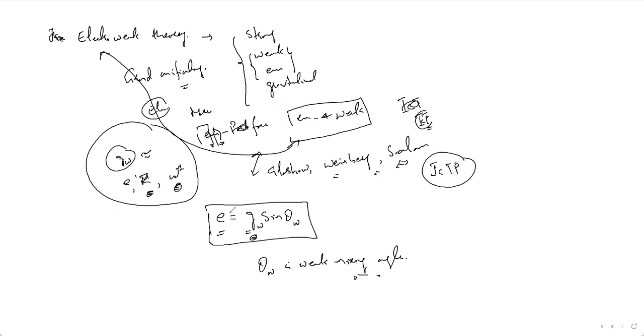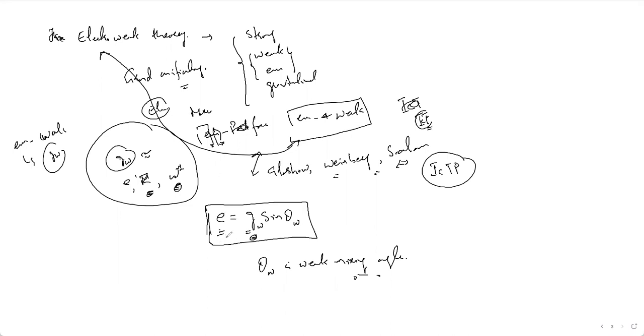Okay, there is very complex mathematics behind this equation, but we are not going into that detail. I'm just taking you directly to this equation, which will give you the relation for the electric charge e, because as I said, this is an electroweak theory, so it involves both the electromagnetic as well as the weak force. This charge comes from the electromagnetic part, and g_W is the weak coupling constant, and sine theta is the weak mixing angle.